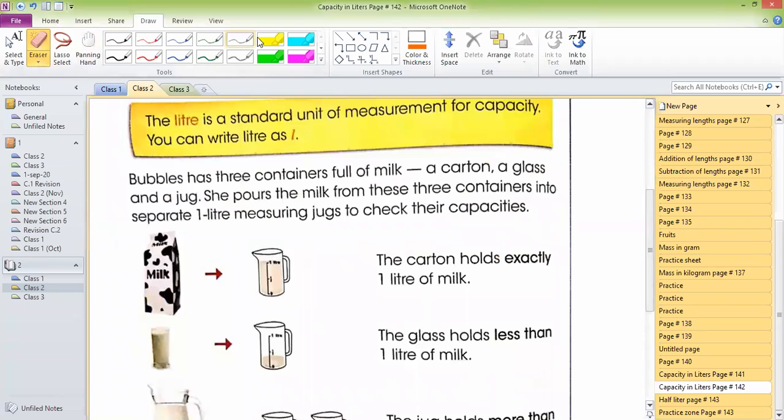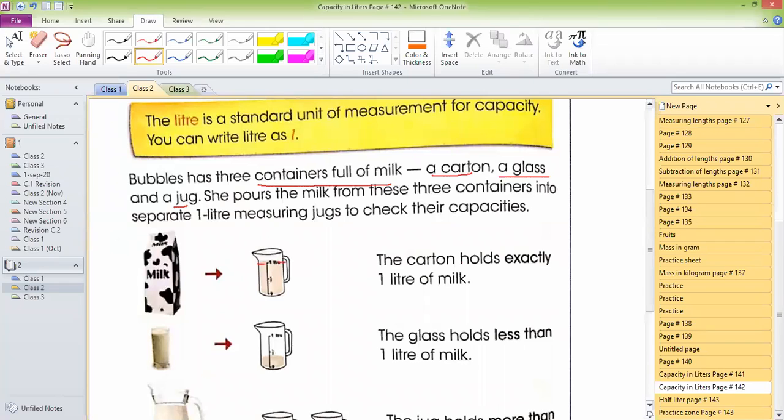Bubble has 3 containers of milk. Look, 3 containers which are full of milk: a carton, a glass and a jug. She pours the milk from these 3 containers into separate 1 liter measuring jugs to check their capacities. When she put the milk into the 1 liter jug, you can see it is up to here.